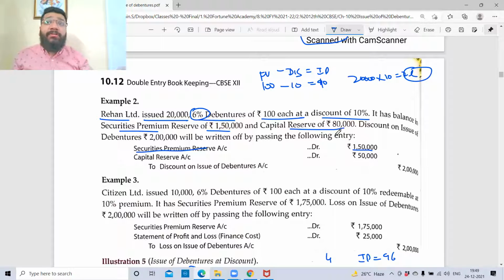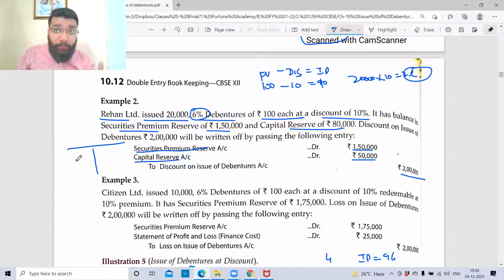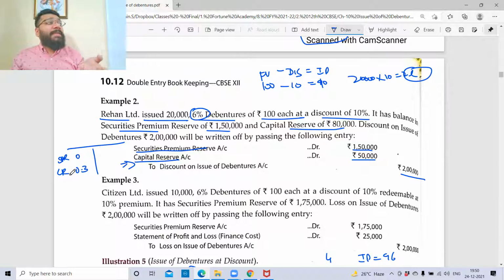Now still it is not sufficient. So I'll seek help from capital reserve. Capital reserve, how much is available? 0.8 lakh is available. But do I need it fully? No, I need only the balance 0.5 lakh. So capital reserve 0.5 lakh against discount of 2 lakh. Before you adjusted, SPR was how much? 1.5 and capital reserve was how much? 0.8. Now after this entry, SPR will become nil and capital reserve will become 0.3. Out of 80, 50 went, so 30 remains.